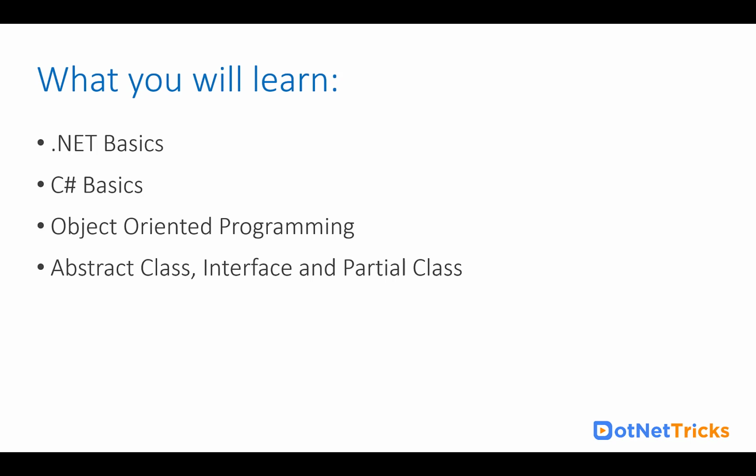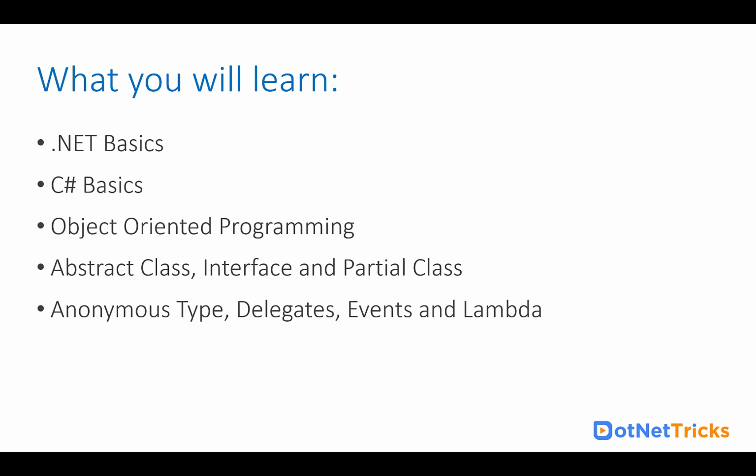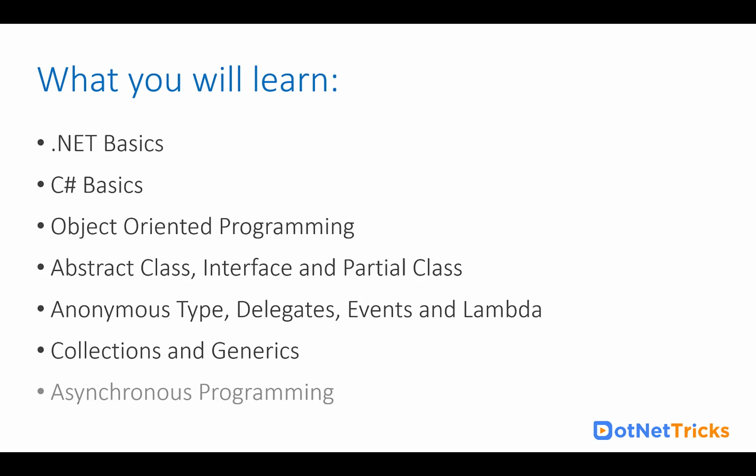Then you will learn abstract classes, interfaces and partial classes. Then we will discuss anonymous types, delegates, events and lambda expressions. And you will learn about collections, generics and asynchronous programming. These are the various things you will learn in the C Sharp learning path.